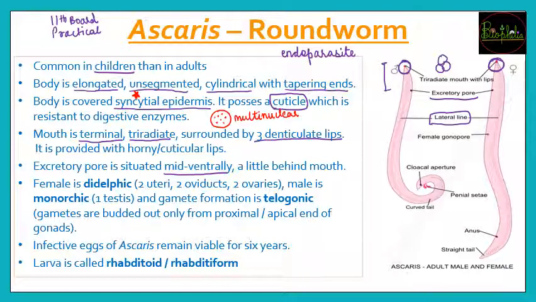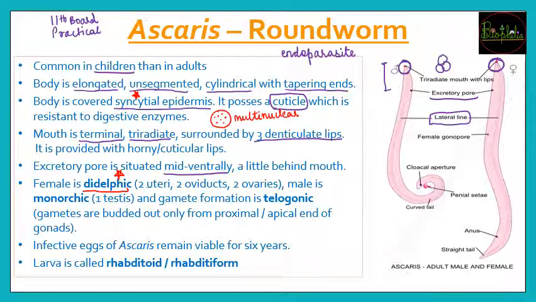Now very important terms which can give you more marks if you write these points, that is, the female is going to be didelphic. Very important. अगर ये words आप लिखते हो, you are trying to give the impression that you have studied in detail. So females are going to be didelphic, यानी जो genital organs है, these are going to occur in pairs.